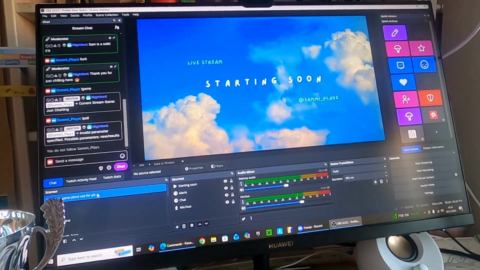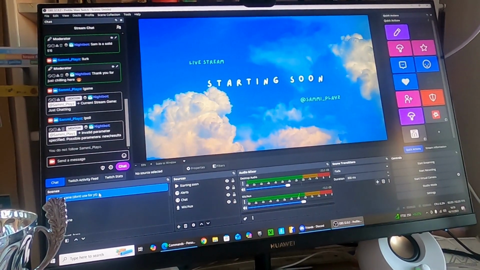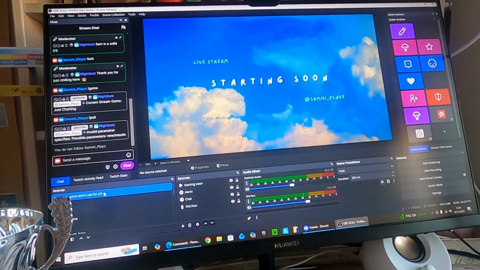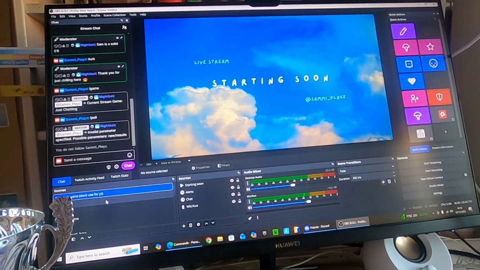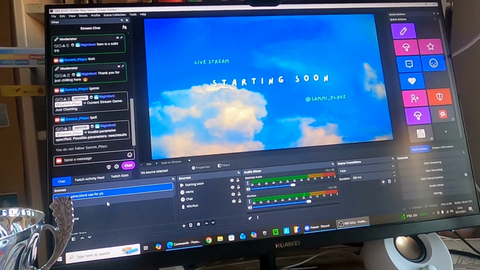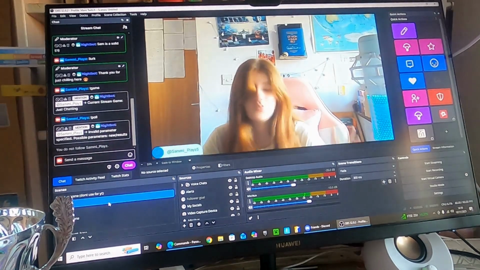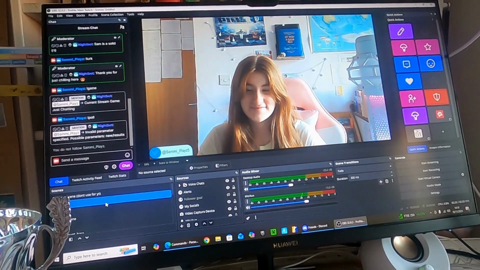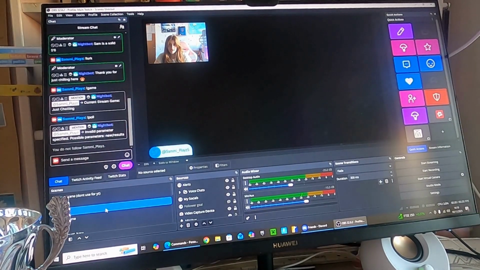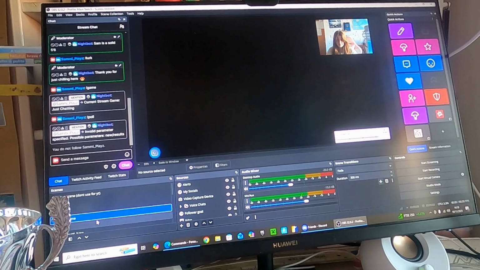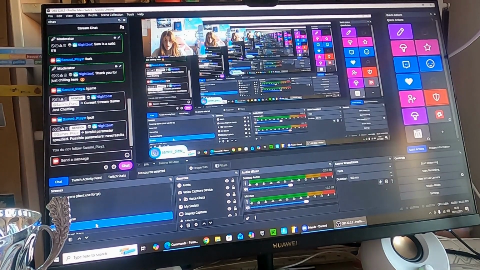From here, we're onto the OBS setup. So this is my starting screen. And as you can see, I was messing with some commands before I did this. There's my face cam. Hi! This is my gameplay screen, my other gameplay screen, my screen.